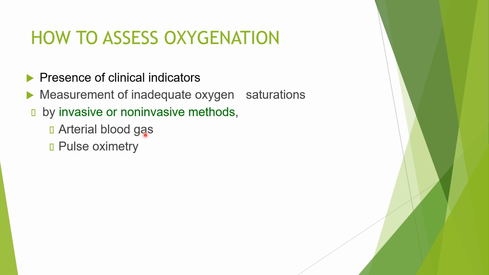From that we can note the PaO2 and PaCO2 values. And pulse oximetry is a non-invasive method. You may have observed this in ICU patients. For the finger they will be keeping one device, which detects the saturation of oxygen levels in the patient.